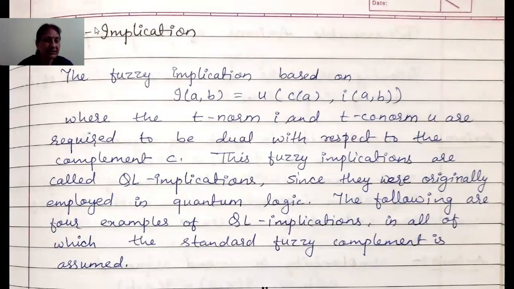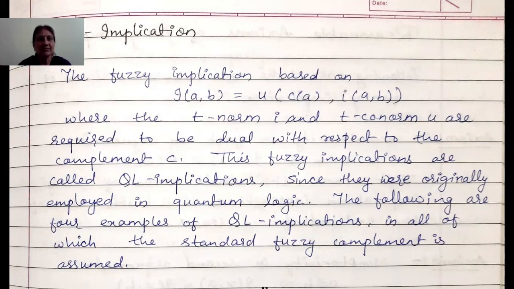So after proving this theorem, let us come to the QL implication. So how is QL implication defined? The fuzzy implication based on I(a, b) is equal to U(C(a), I(a, b)), where the T-norm I and T-conorm U are required to be dual with respect to the complement C.